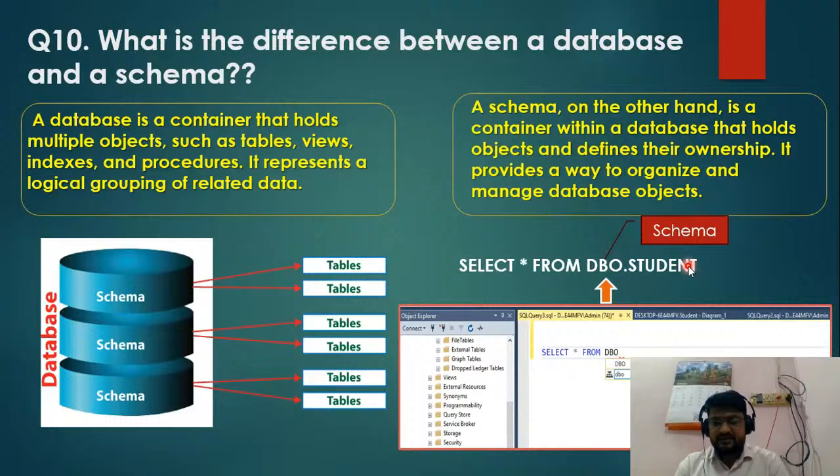So student is the database and dbo is the schema. We can write it this way: select star from dbo dot student. So this is the main difference between database and schema.